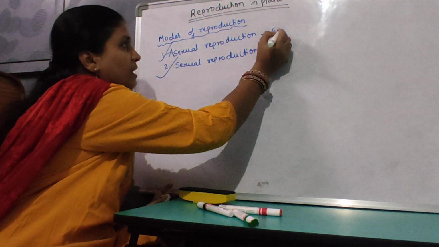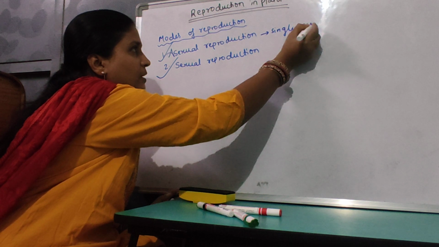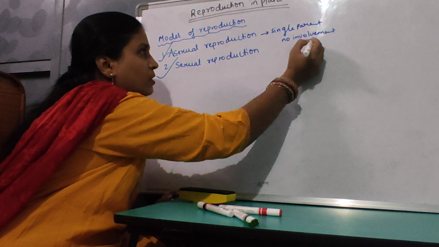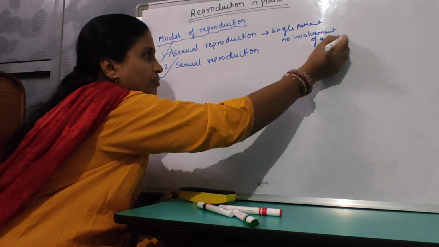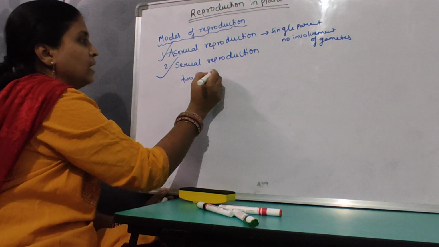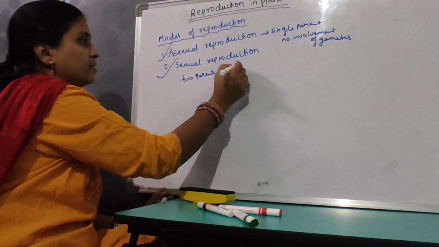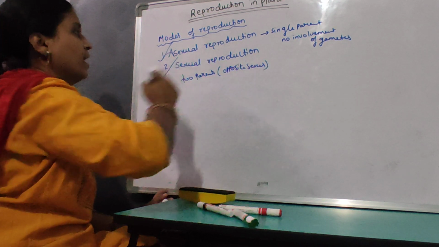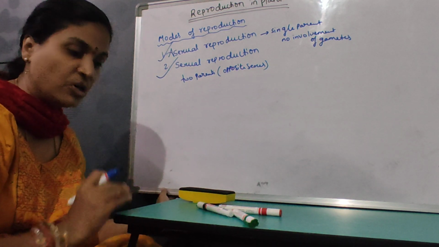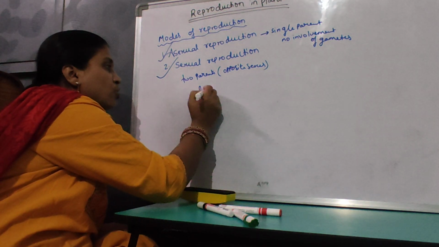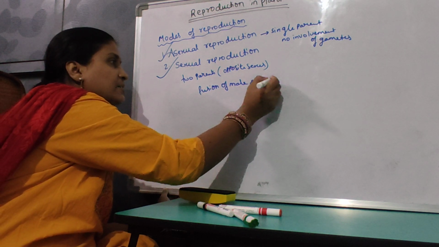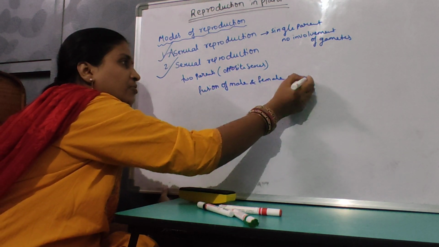Here a single parent is involved and no involvement of gametes. In sexual reproduction, two parents of opposite sexes are involved and participate in the reproductive process, and it involves the fusion of male and female gametes.